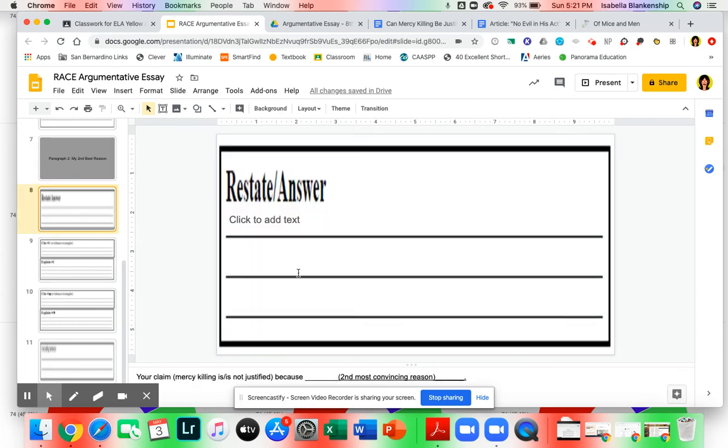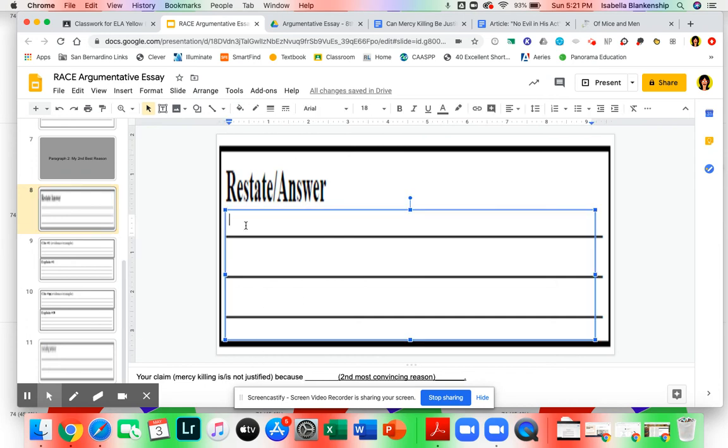So first you'll see the same thing that we normally see when we write an essay, and that's to restate an answer. That's the R and the A of race. When we restate an answer, if you look down here at your notes, it says restate an answer with your claim. Your restate is your claim. Mercy killing is or is not justified because your answer is your second most convincing reason. But we're just going to copy that. Mercy killing. Obviously, you guys are going to write whatever your thesis statement has written down already.